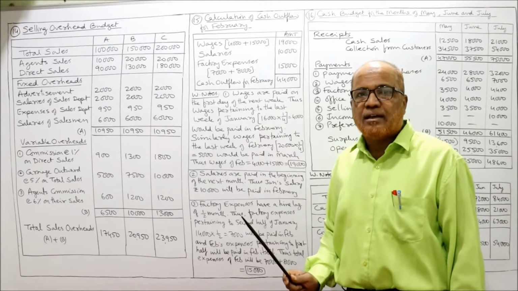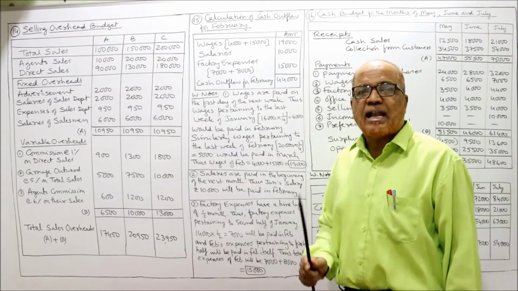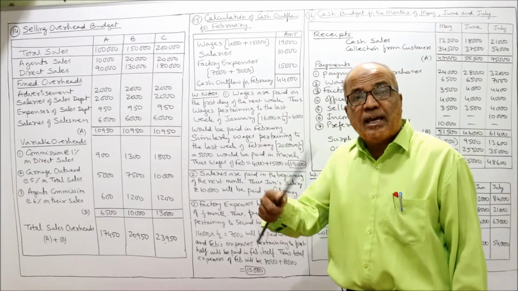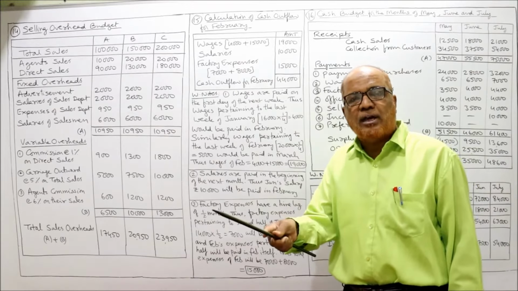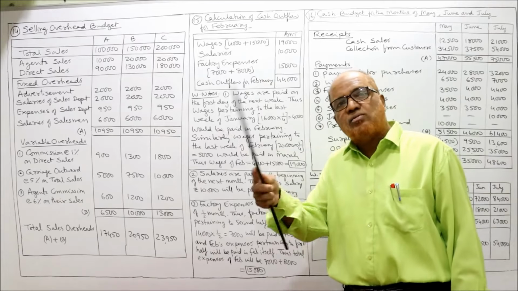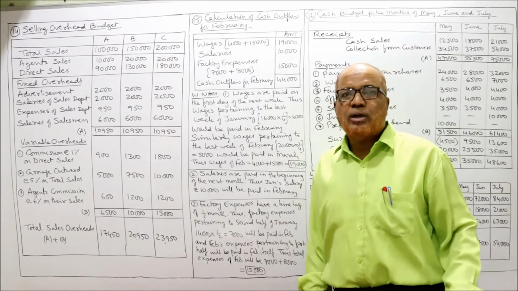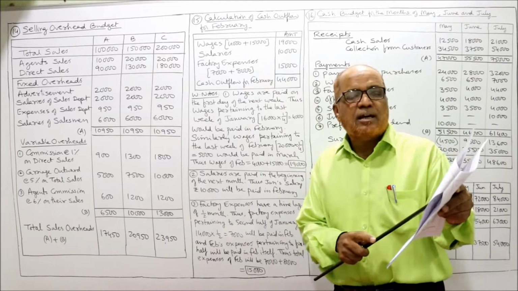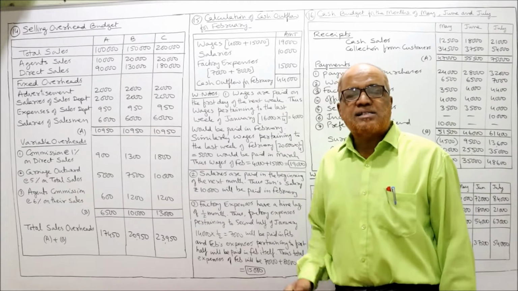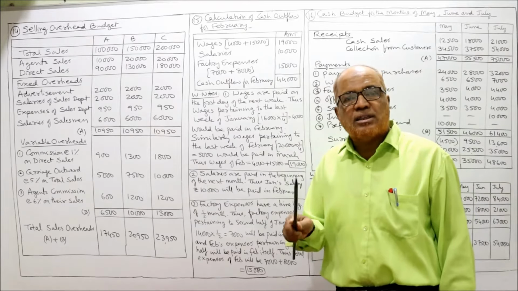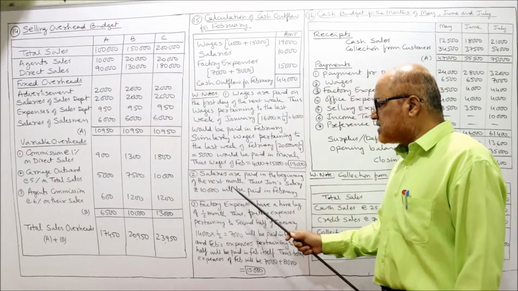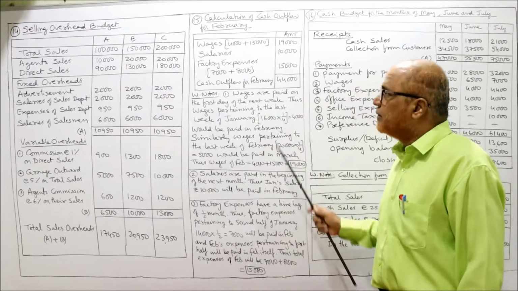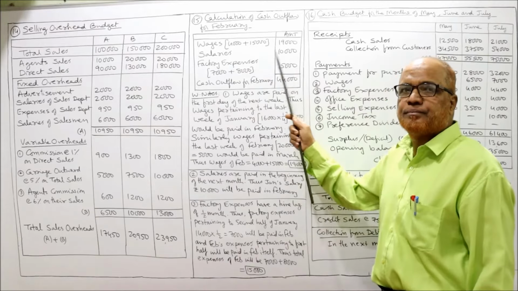Secondly, salaries are paid in the beginning of the next month. Here not weekly, but monthly. Salaries are paid monthly. So in the next month, January's salary will be paid in February. February's salaries will be paid in March. So here how much is the January's salary? 10,000. The salary of January is 10,000. That 10,000 will be paid in February. So thus January's salary of 10,000 will be paid in February. So February's salary is 10,000.